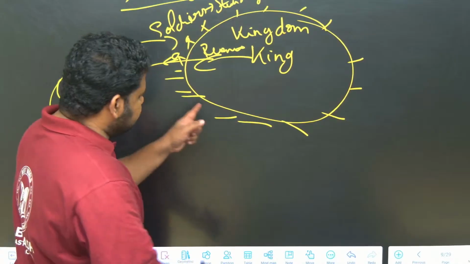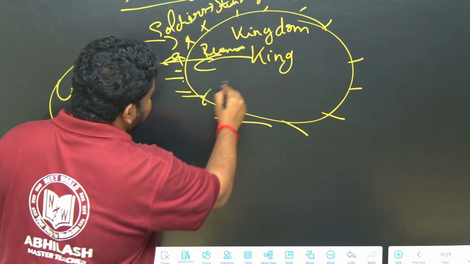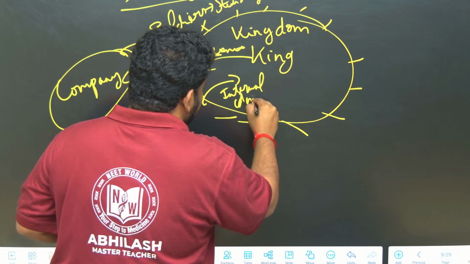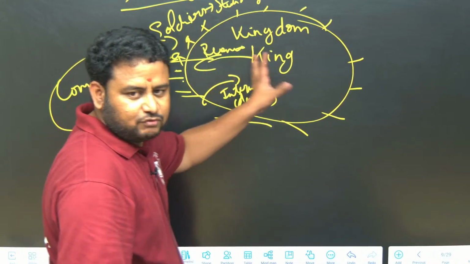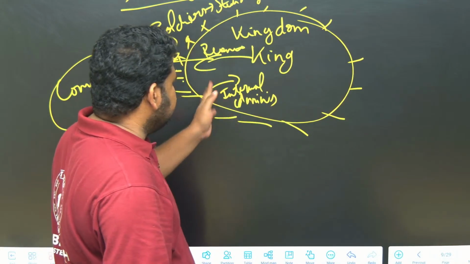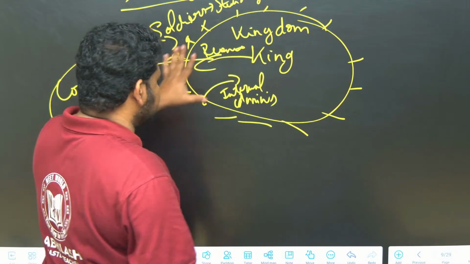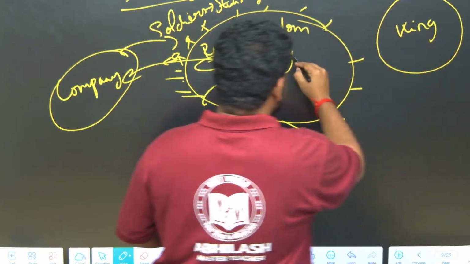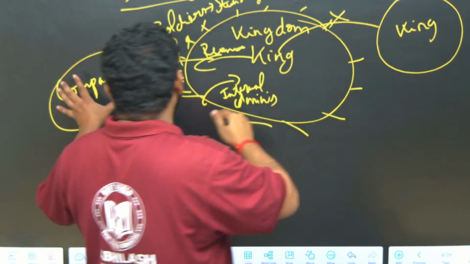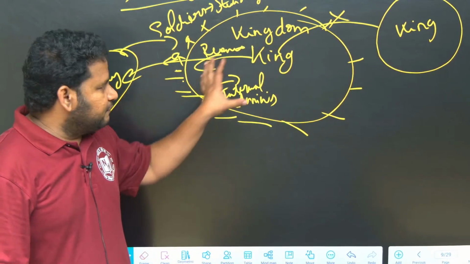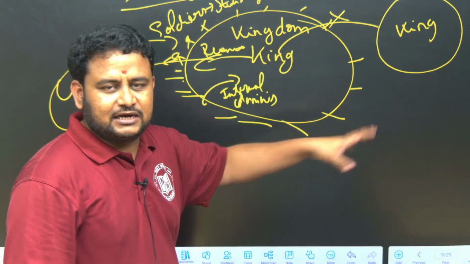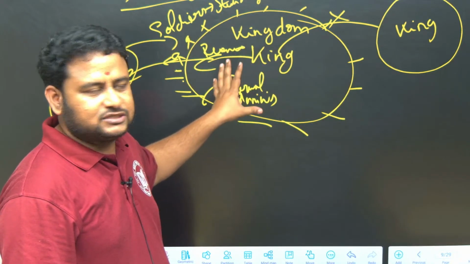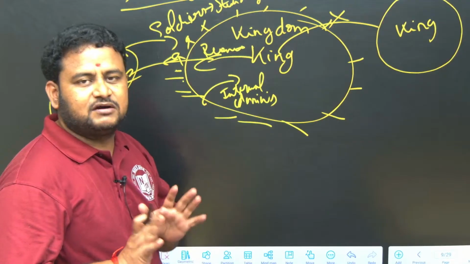But the British were not just involved in this. They tried to involve themselves in the internal administration of the kingdom also, though as per the alliance they should not. Besides, the king has to give revenue. And if there is another king, this king cannot interact with him without the permission of the company. Without the company's permission, you cannot interact with another king or make any treaty with him. These are the terms and conditions of the subsidiary alliance. Got it? This is the meaning of subsidiary alliance.